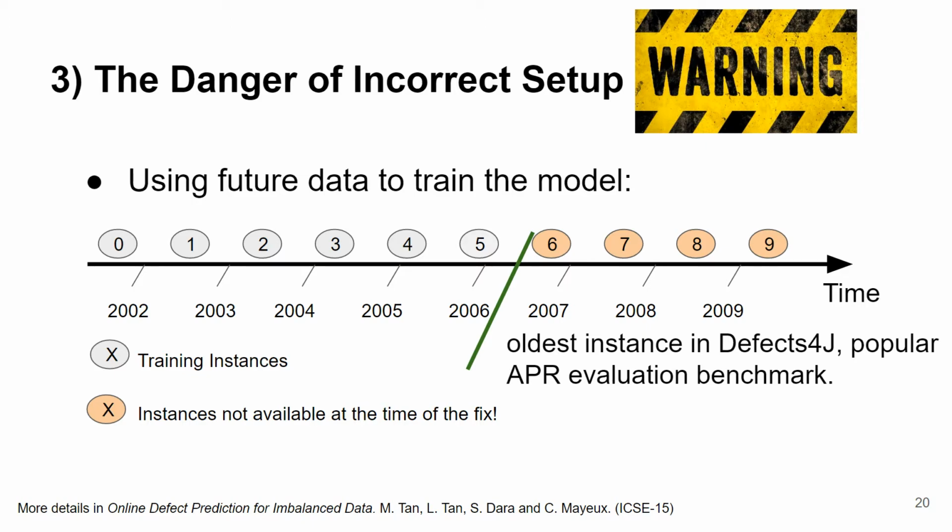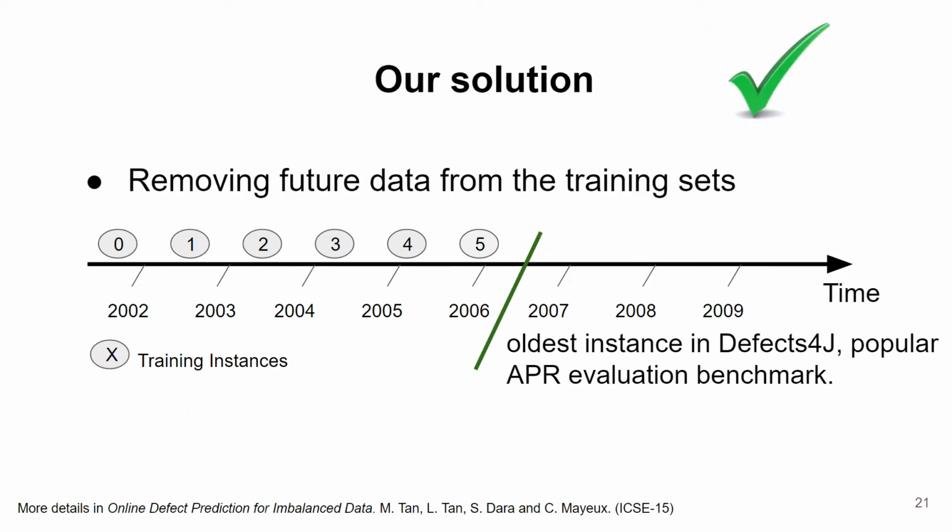Such instances were not available at the time of the fix, and might provide our model information on how to fix a bug that will not be available in practice in a realistic setup. Using such instances in the training set to evaluate our model is incorrect, and might lead to artificially high results as described in previous work. The solution is to remove such instances from the training set.